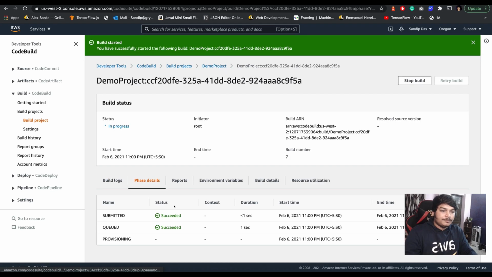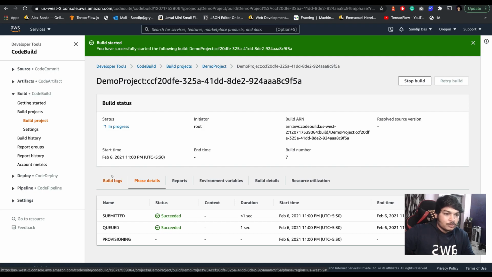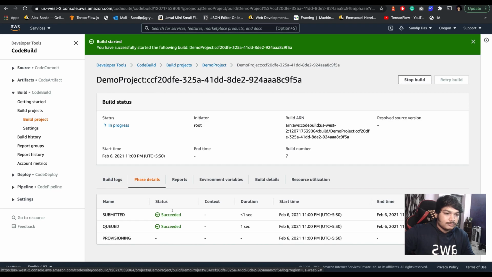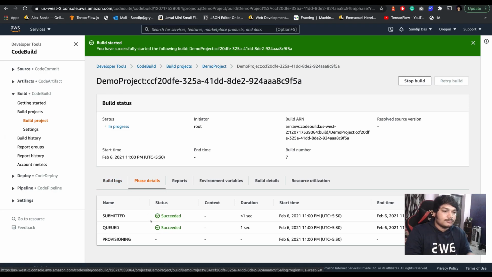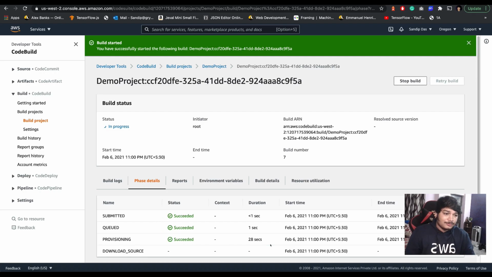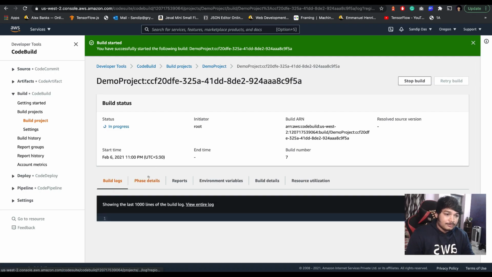Give some time. Provisioning. Okay, some time. And as I'm telling, after this environment variables part is done, I will show you how, as soon as you push the code here, it will make an automatic build. Okay, let's see.